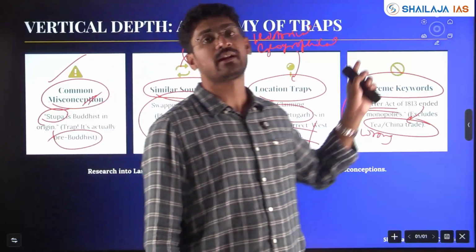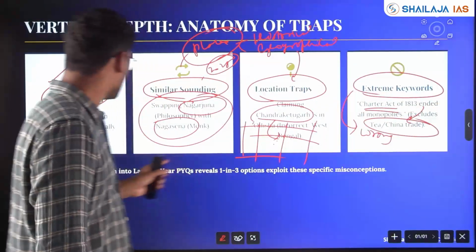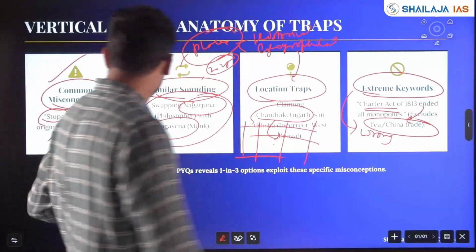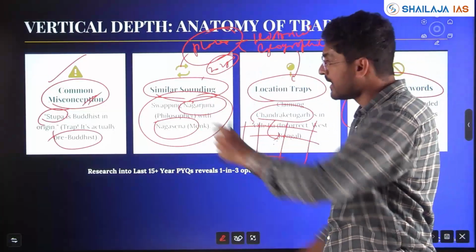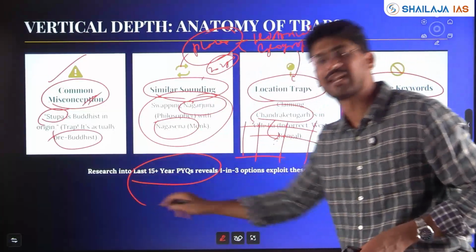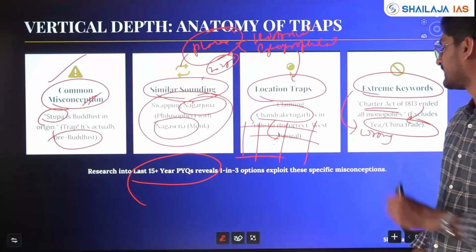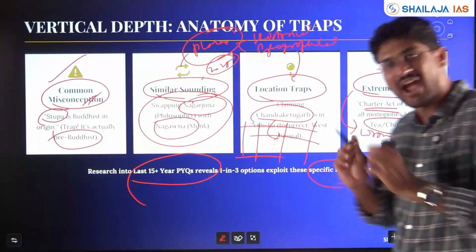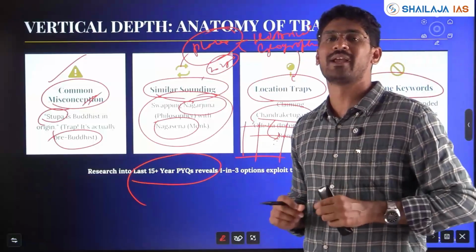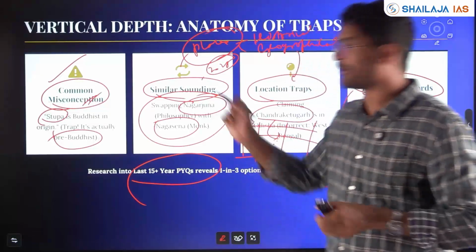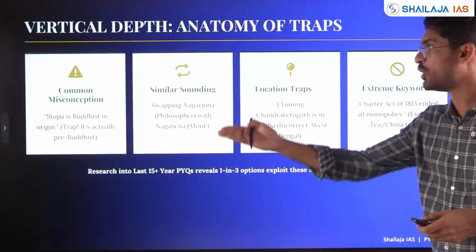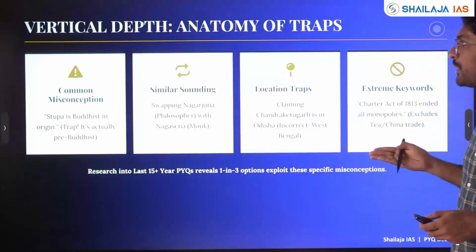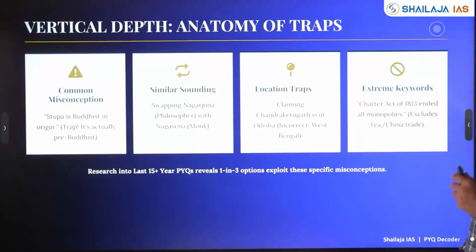If you don't know and there are very extreme words, normally it will be wrong. So all these logical traps are with respect to the last 15 plus years of PYQ analysis, where specific misconceptions have been placed by UPSC to make sure aspirants go wrong. So go through this, pause the video, please go through all these important traps kept by UPSC.